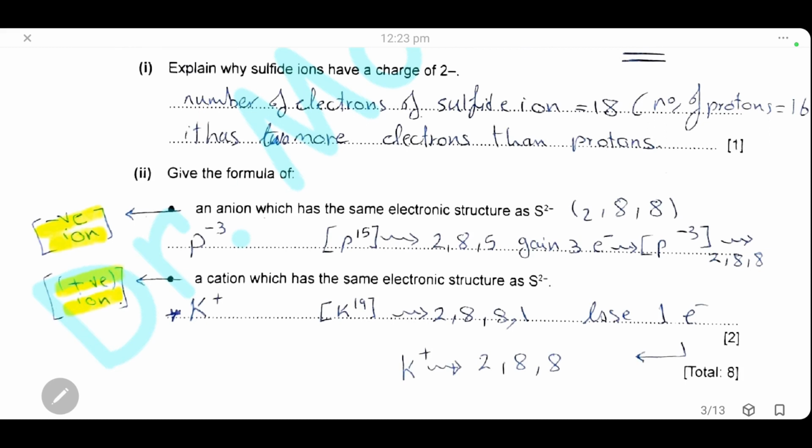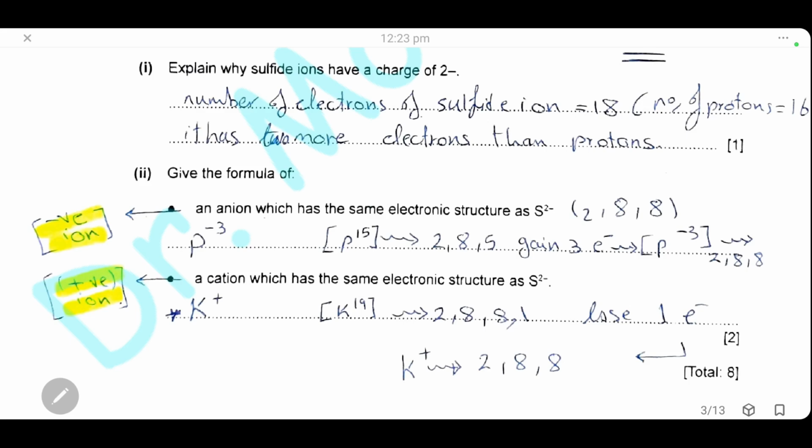Give the formula of an anion which has the same electronic structure as the sulfide ion S 2-. An anion means a negative ion. To think about this negative ion, we have to know which groups can form negative ions. We have group 5, group 6, and group 7. Of course, sulfur is in group 6, so we will think about an element from group 5 or an element from group 7.